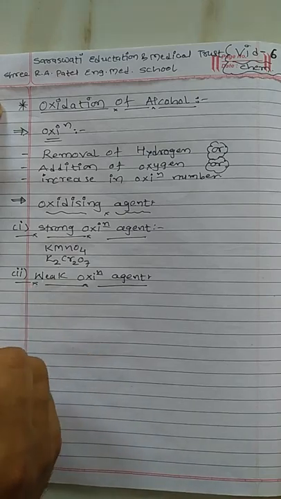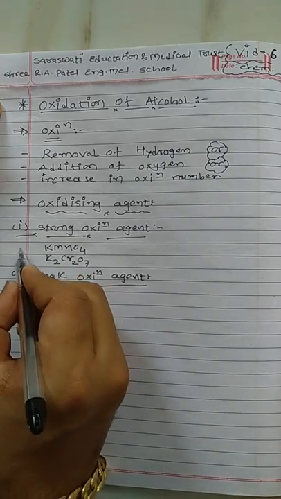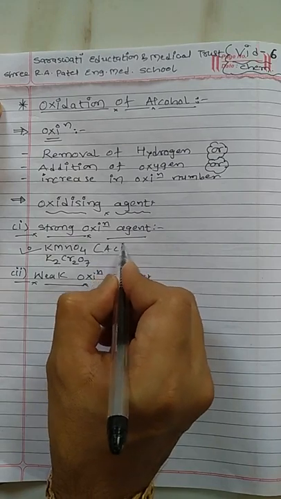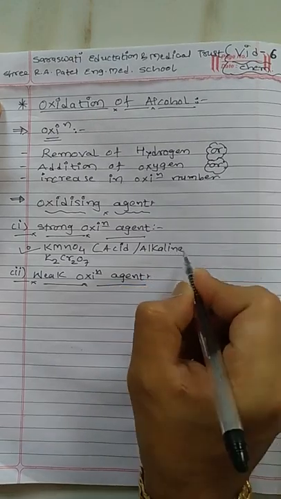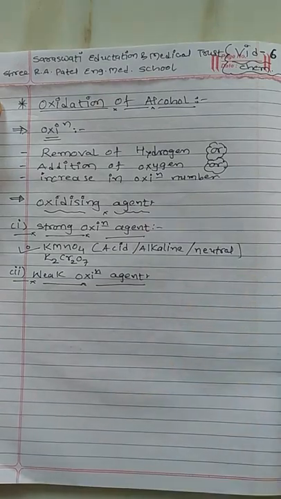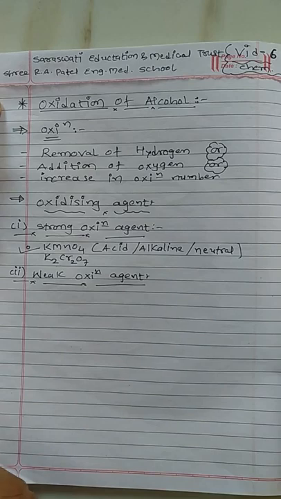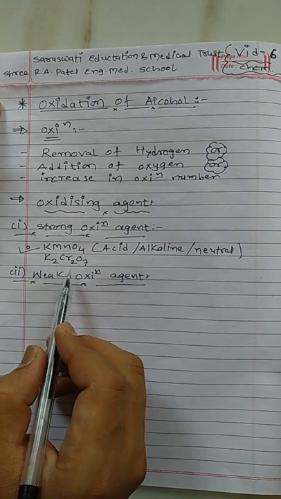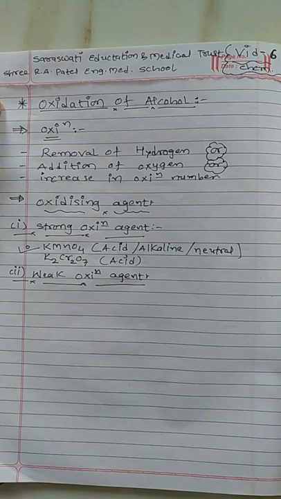Now the next question should arise: in which media are both reagents generally used? KMnO4 is generally used in acidic media or in alkaline media, or you can also carry out the reaction in neutral medium. So KMnO4 can work in acidic, alkaline as well as neutral media. Now what about K2Cr2O7? It is called potassium dichromate. It is only used in presence of acidic media.